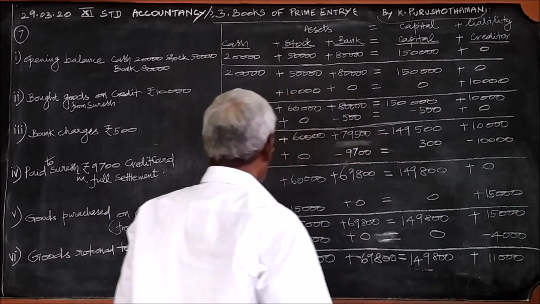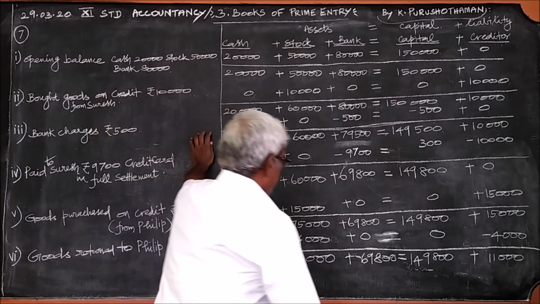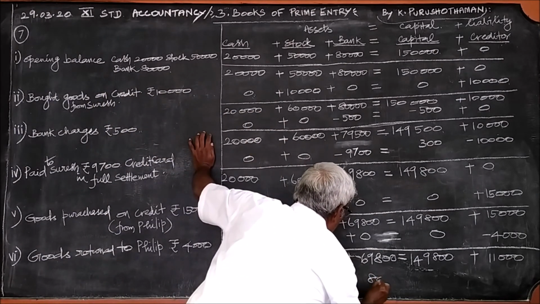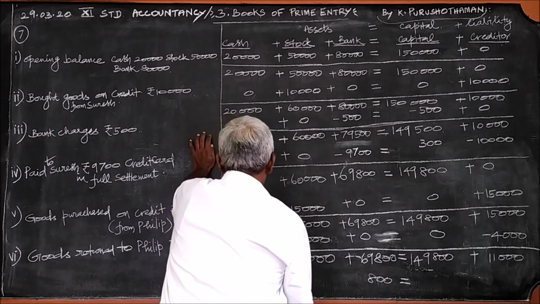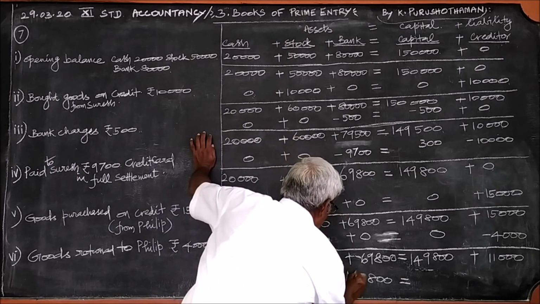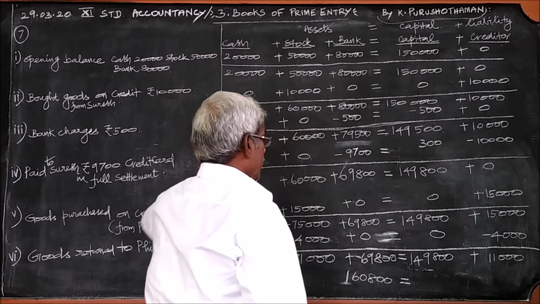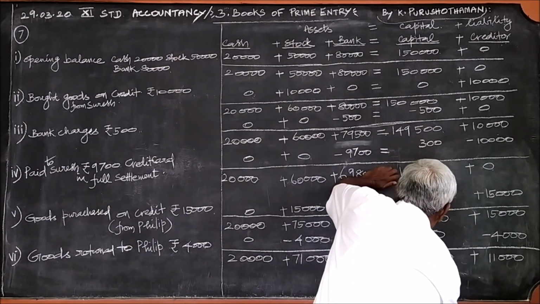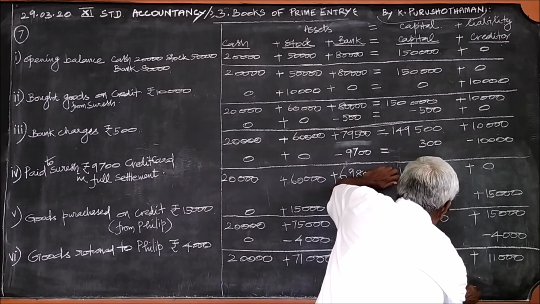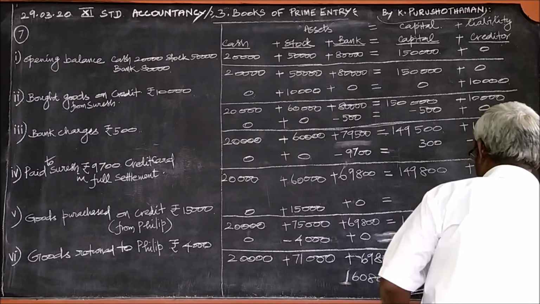Now to the final figure. This is 800, 140, 160, 1,60,800. Here also 1,60,800. Now we are getting the equal answer, and the sum we have done is correct.